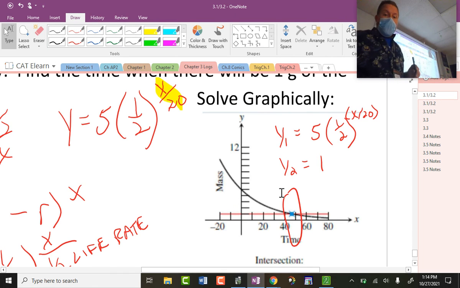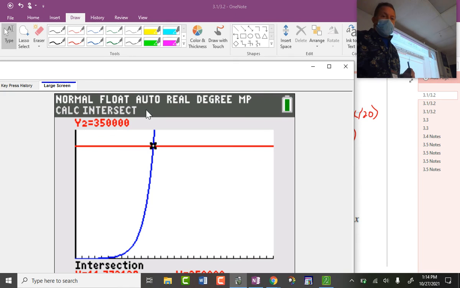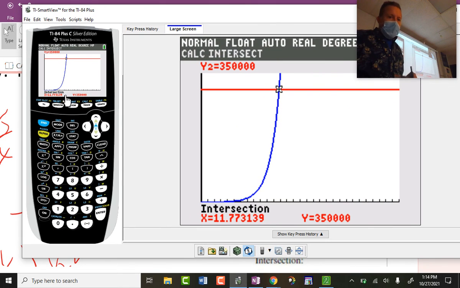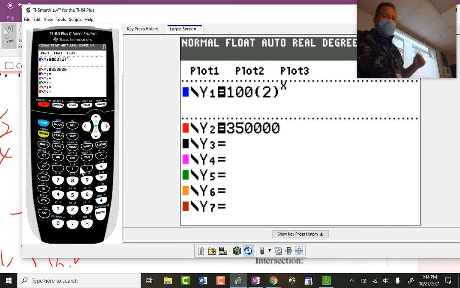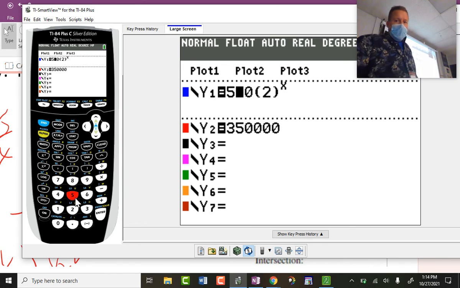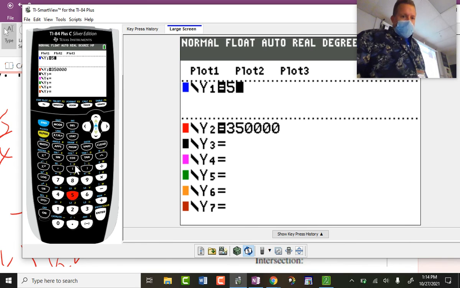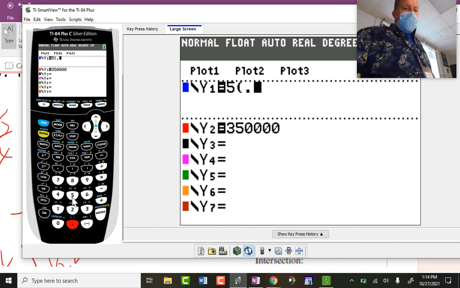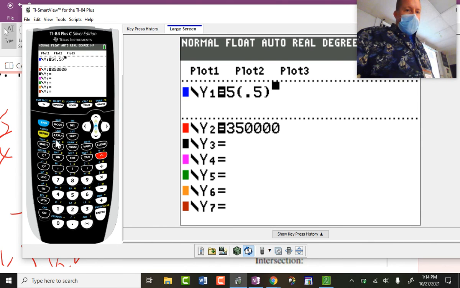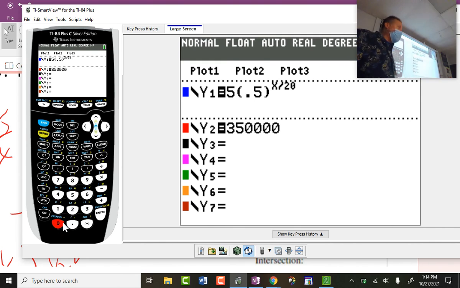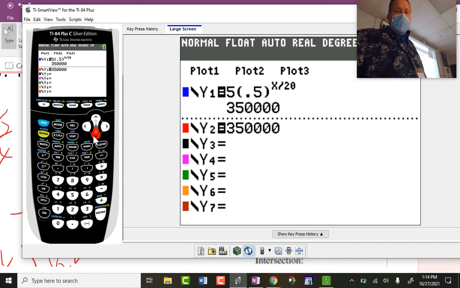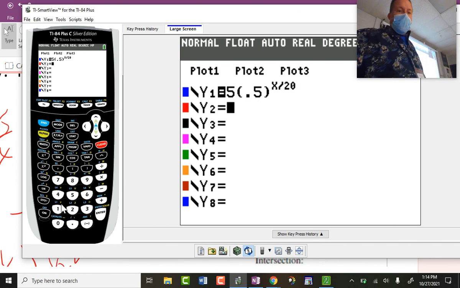If I left my calculator like this from this question, let me move this up here, and then I type these in here, those two other equations. Oh, fine, I got time. I'll clear this. 5 times, let me do parentheses, 0.5 instead of a half will be faster. And then here's my caret, x divided by 20. Notice that's all in the exponent. That's what I was worried about, the ability to type that correctly. And then type in y2 equals 1 gram.